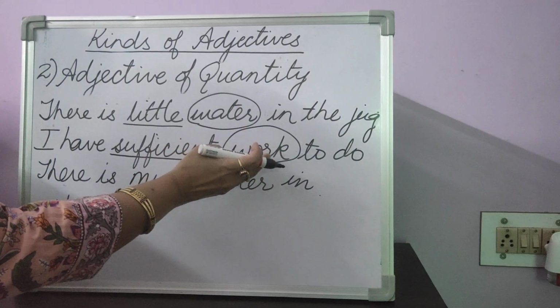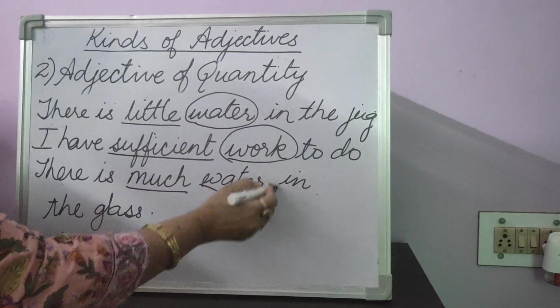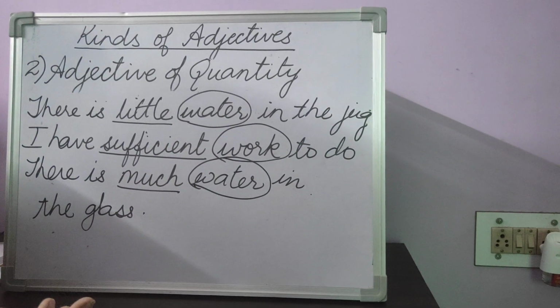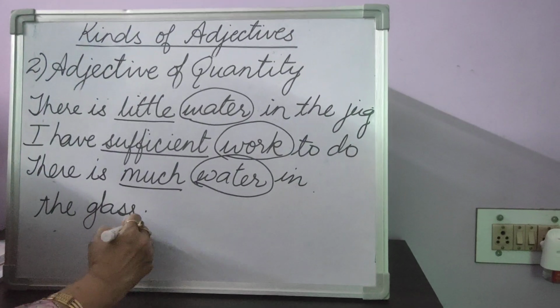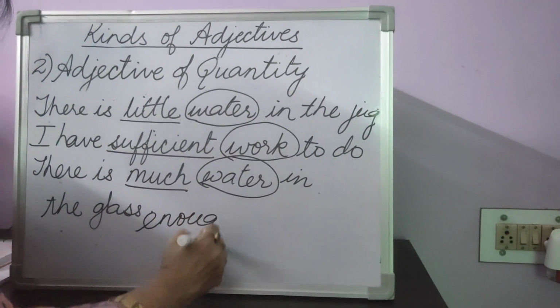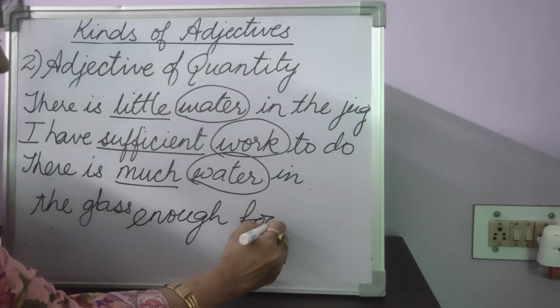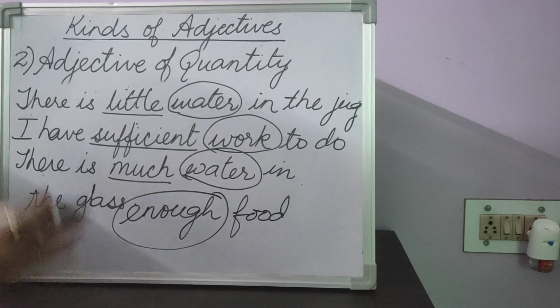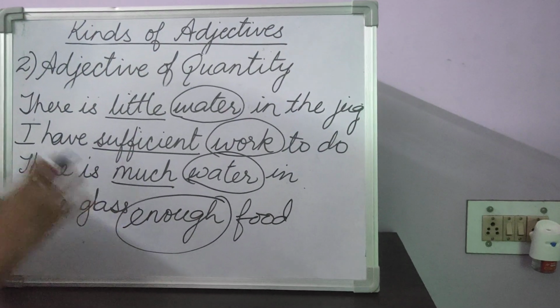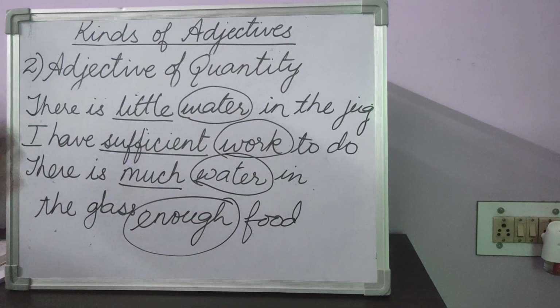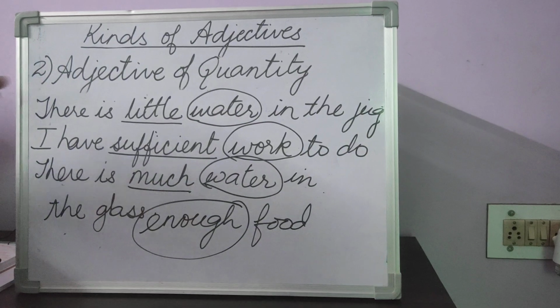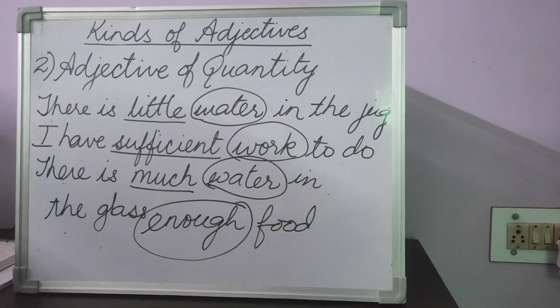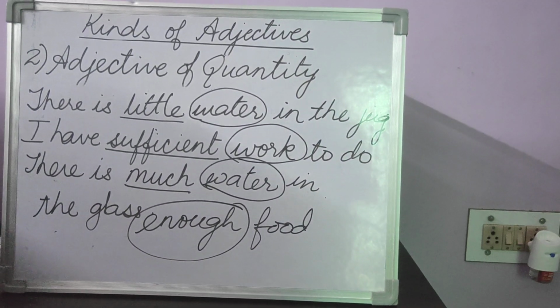No. This is again uncountable. Same thing for water. Same thing for milk. There is enough food for all. How much of food? Enough food for all. So, those nouns which cannot be counted, uncountable nouns, take adjective of quantity before them.